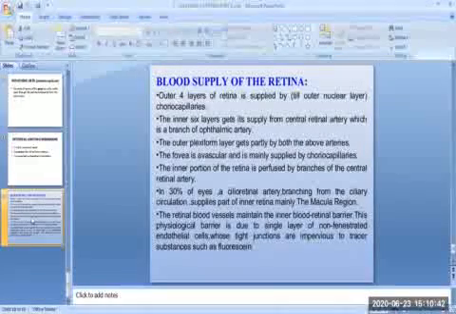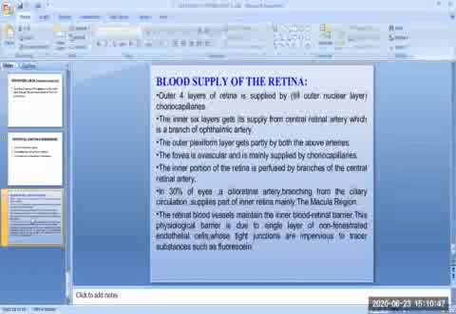The next topic is the blood supply of the retina. The outer four layers of the retina are supplied by the choriocapillaris, and the inner six layers get their supply from the central retinal artery, which is a branch of the ophthalmic artery. The outer plexiform layer is supplied partly by both the above arteries. The fovea is avascular and is mainly supplied by the choriocapillaris. The inner portion of the retina is perfused by branches of the central retinal artery.